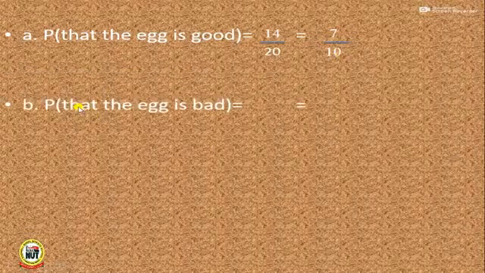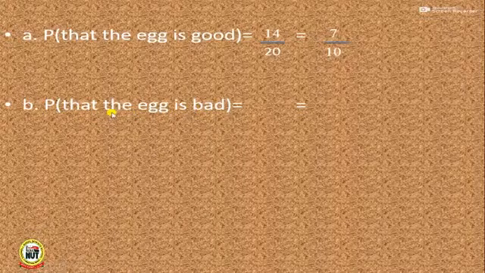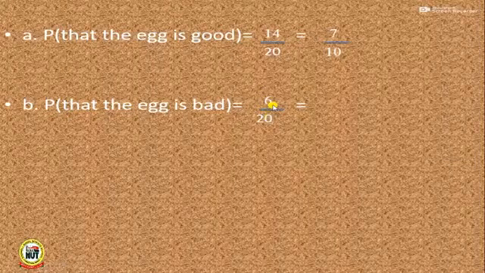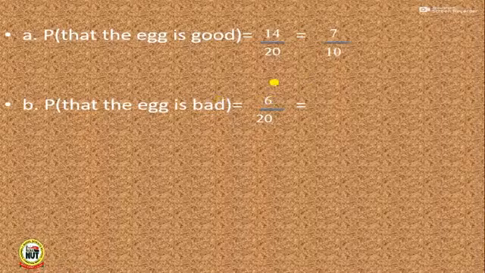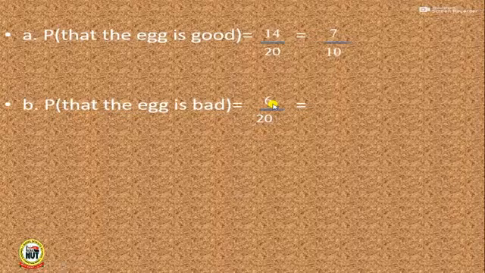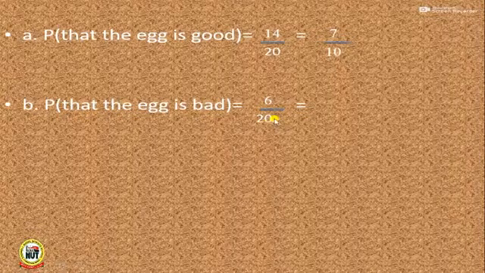Alright, the B part of the question, the probability that the egg is bad. Probability that the egg is bad will be 6 over 20. 6 here is the number of possible outcome, in the sense that there are 6 eggs in the basket that are bad. So the probability that a child picks an egg that is bad from the basket is 6 all over the total number of eggs in that basket.